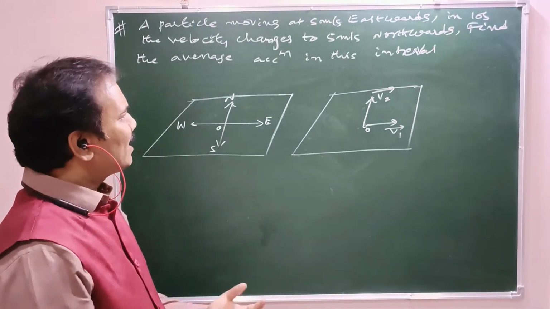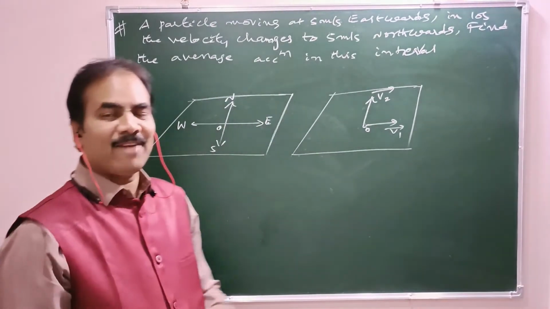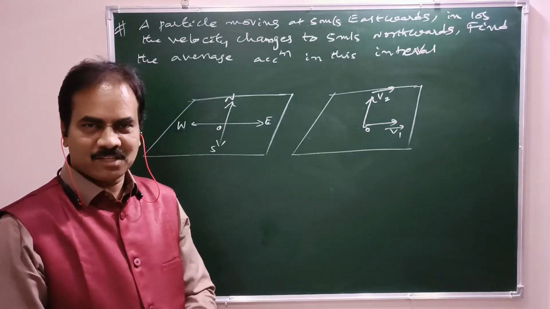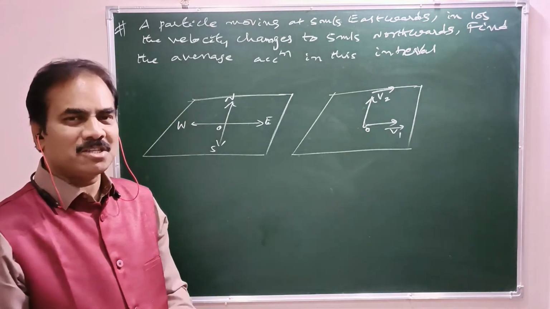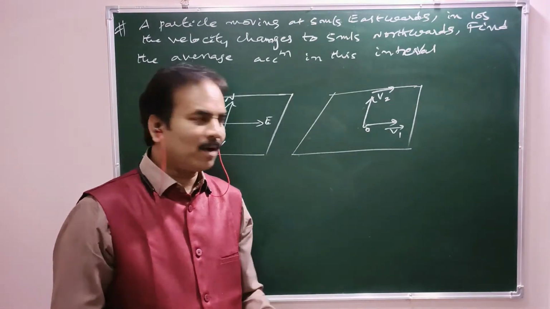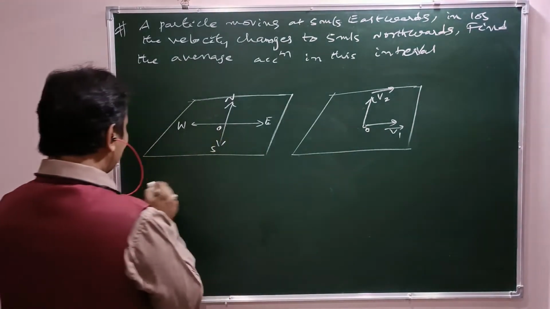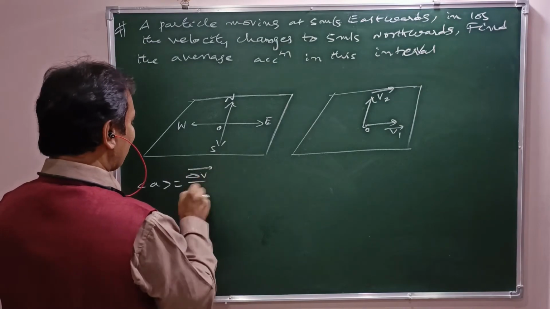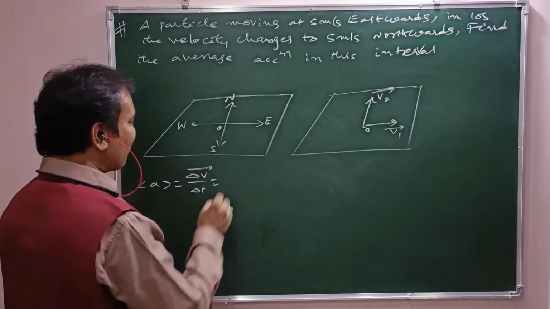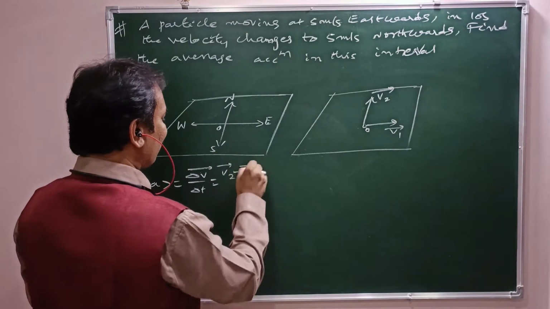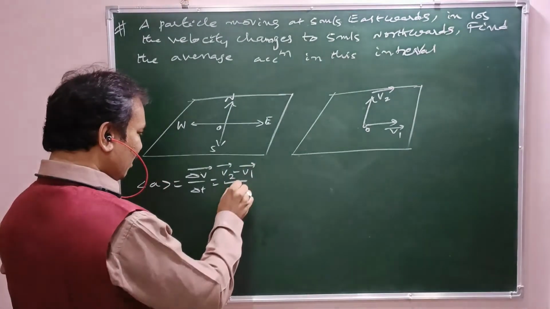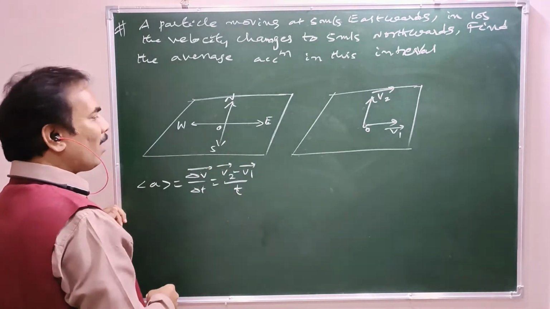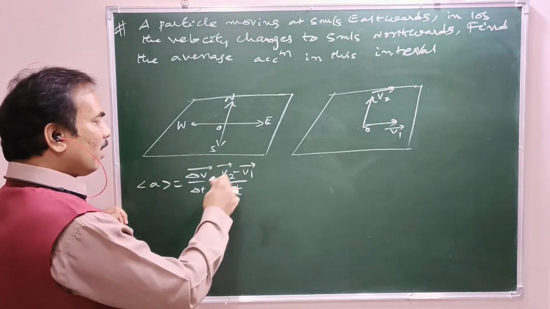Now, what is the meaning of average acceleration? Average acceleration means total change in velocity by total time taken to have that change. Change in velocity means v2 bar minus v1 bar. So average acceleration is delta v bar, that is v2 bar minus v1 bar, by t. Before finding average acceleration, we need to find the change in velocity. What is the change in velocity? v2 bar minus v1 bar.